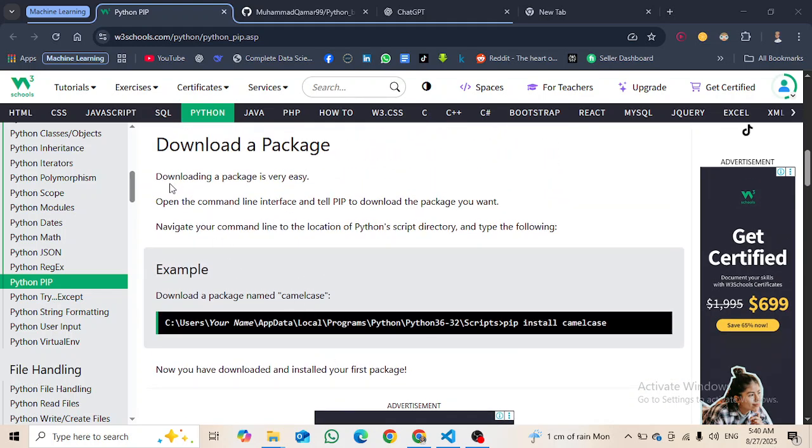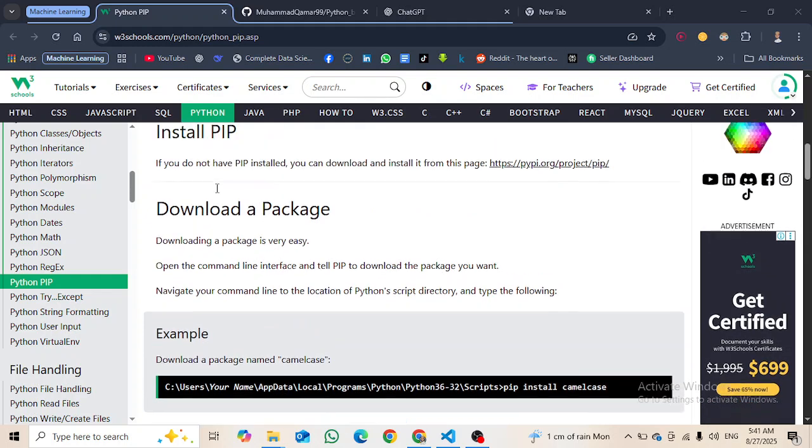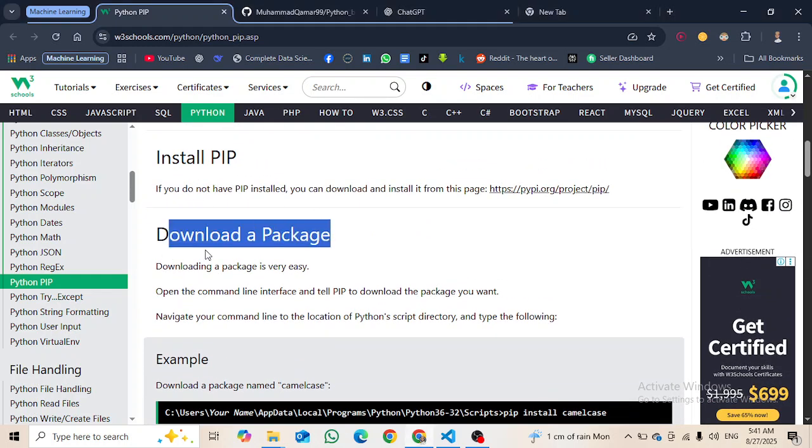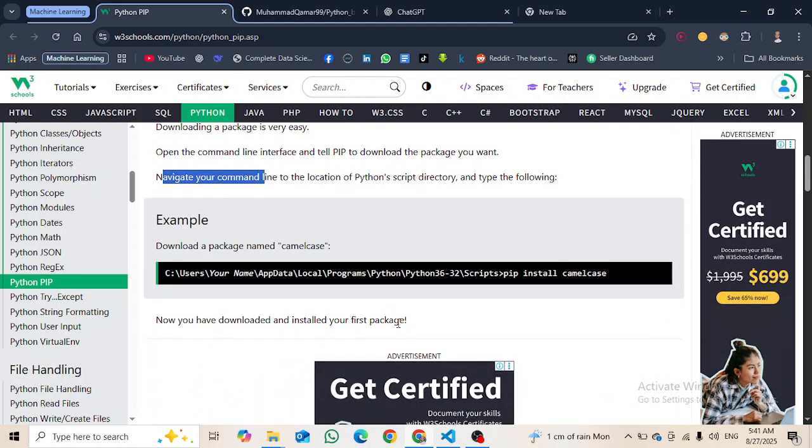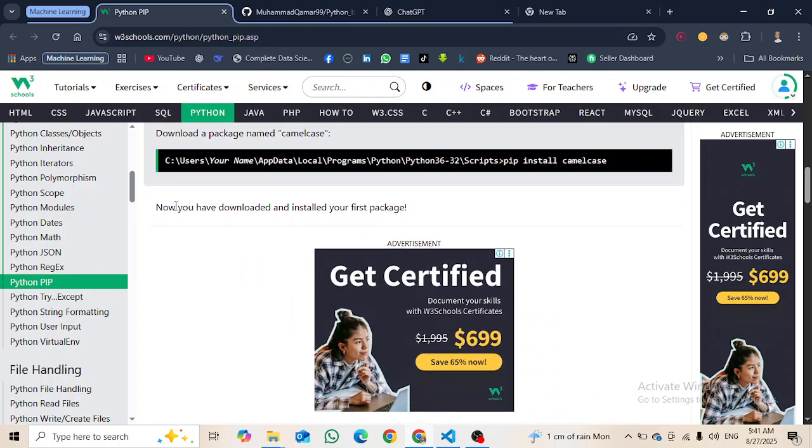Let's just read it. Downloading a package is very easy. Open the command line interface and tell pip to install the package you want. Navigate your command line to the Python scripts directory and type the following: pip install camelcase. Now you have downloaded and installed your first package.